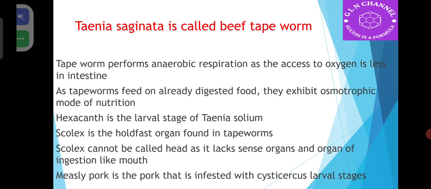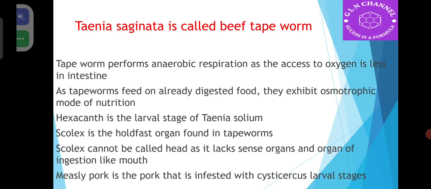Tapeworm performs anaerobic respiration because it is an intestinal parasite and the access to oxygen is less in the intestine. That means because of its habitat, because Taenia solium is present in the intestine of human beings and the probability of getting oxygen in the intestine is very remote, very less. As a result, they switch over to anaerobic mode of respiration.